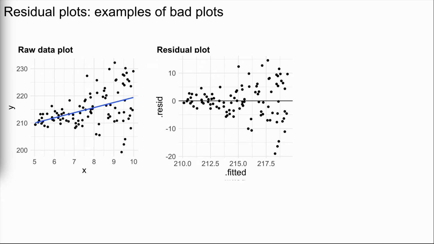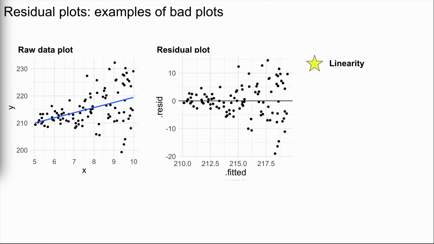Consider a final example: the raw data and model shown at left, and the corresponding residual plot shown at right. Again, the residual plot definitely has a pattern, which is bad, but in what way is it bad? Well, the residuals are balanced above and below 0 across the entire range, thus the linearity assumption is okay.